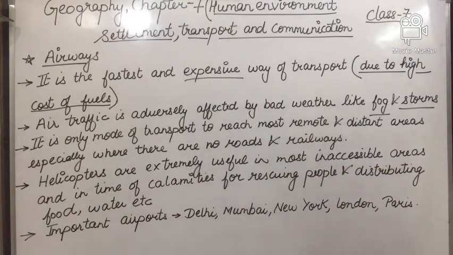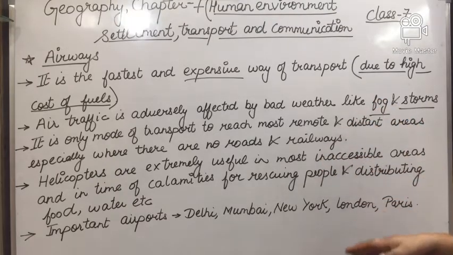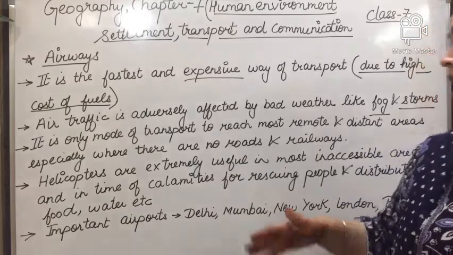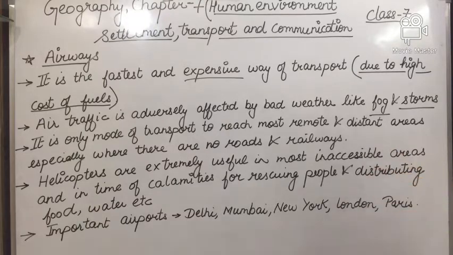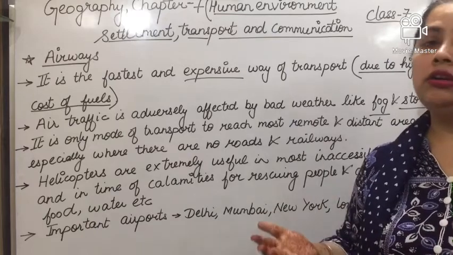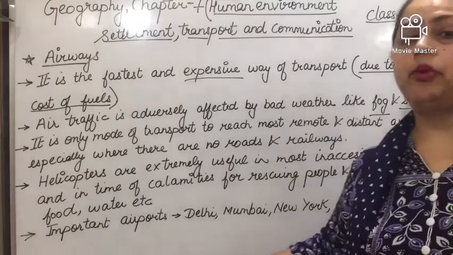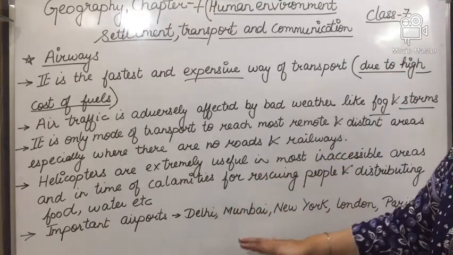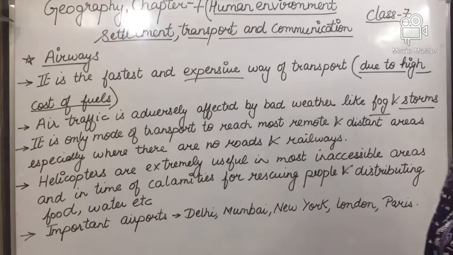Helicopters are extremely useful in inaccessible areas and in times of calamities, meaning disasters, for rescuing people or for distributing food, water, clothes and medicine to that area. Now we will talk about important airports. Examples are Delhi, Mumbai, New York, London, Paris, etc.